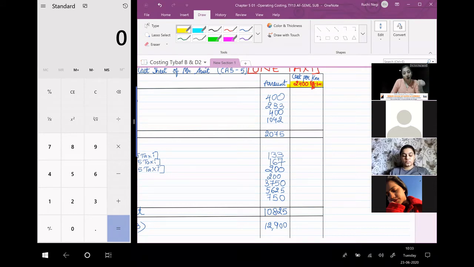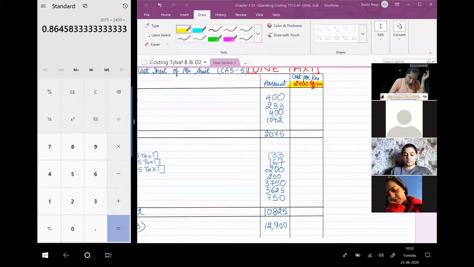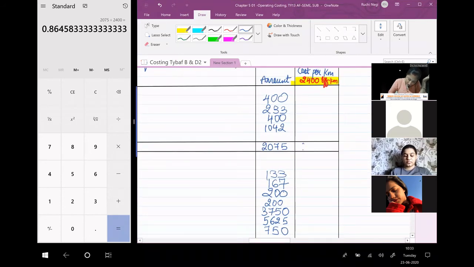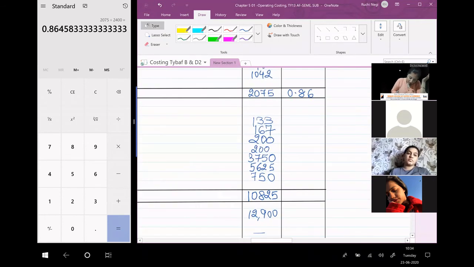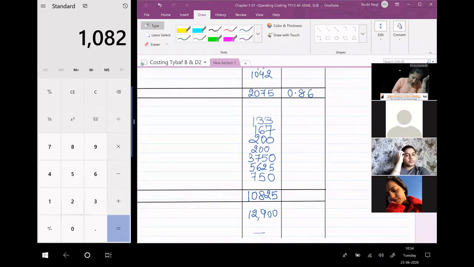It is 2,400. So 2075 divided by 2,400. The answer is 0.864, so 0.86. Next, 10,825 divided by 2,400.